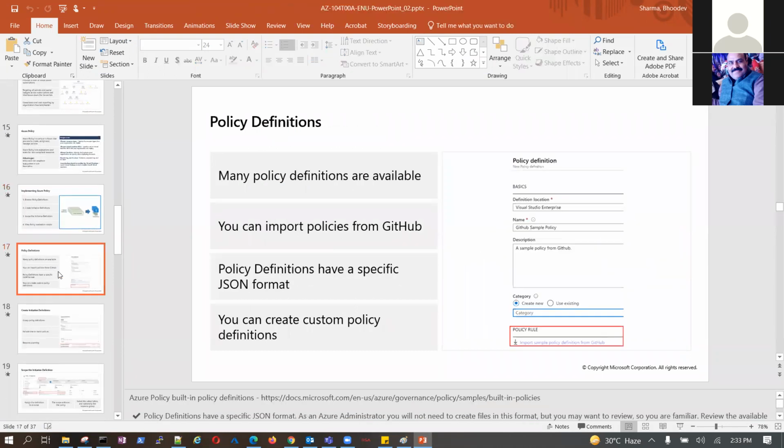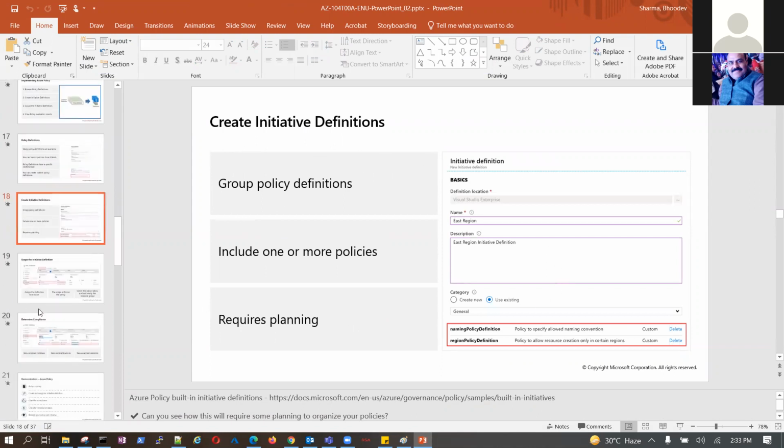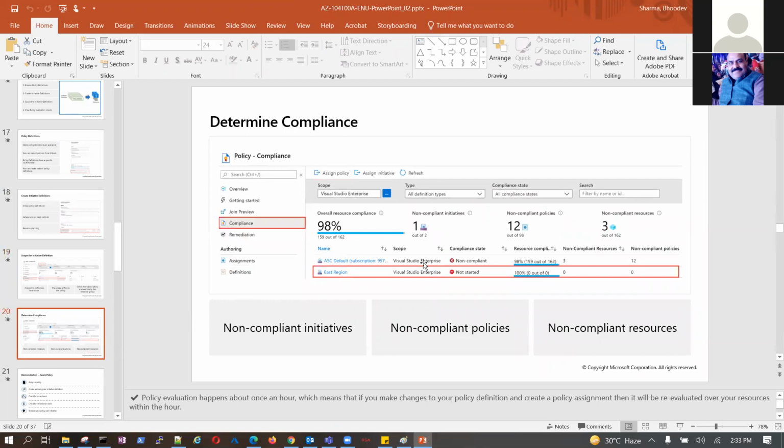This we have done already, so please go back and review that recording. We have created these policies. Once the policy is done, based on your requirement, you can assign these policies to any of the groups, and that policy will be available under your policies.